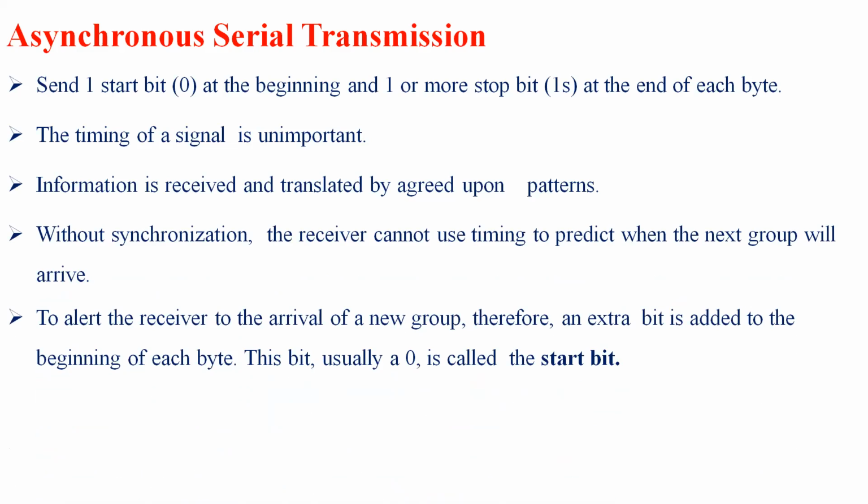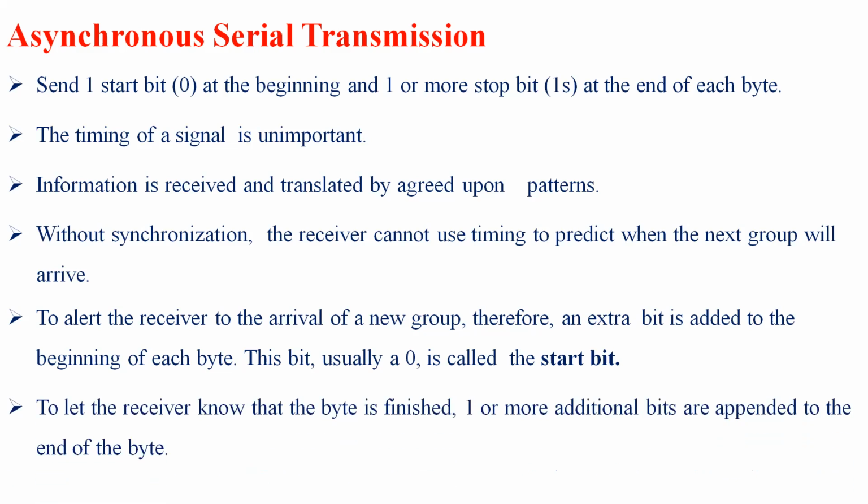So to alert the receiver to the arrival of a new group, an extra bit is added to the beginning of each byte. This extra bit is usually a 0. So the 0 is called a start bit, and it is used to indicate that a new group of bits is arriving. To let the receiver know that the byte is finished, one or more additional bits are appended. So in order to know that the bits are at a final state, a 1 is used at the end of a byte.